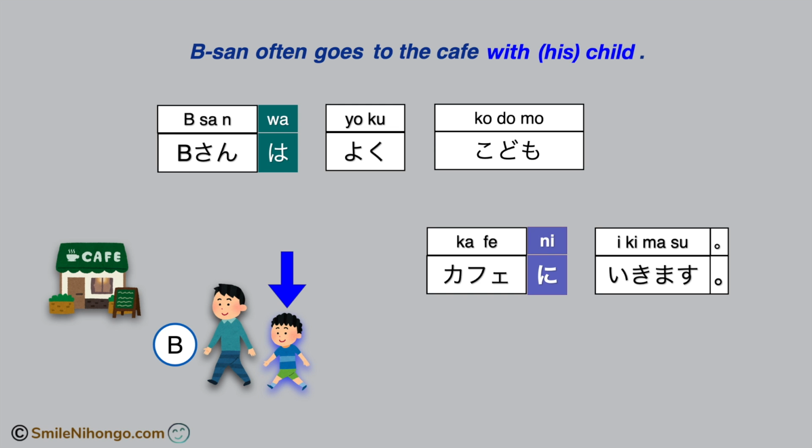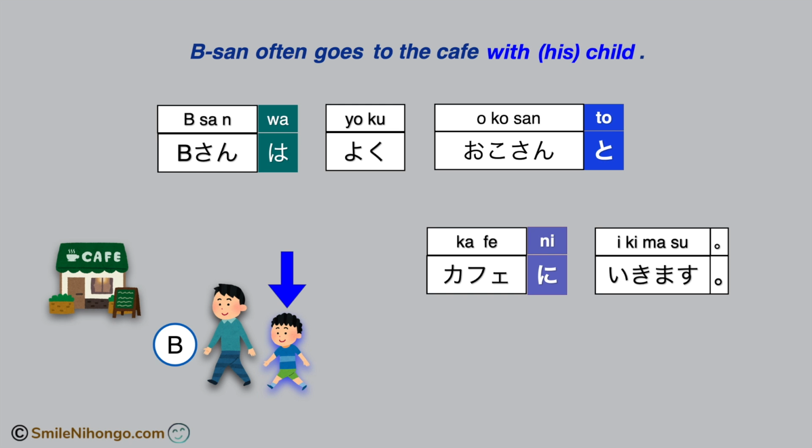So here I have to say 子供と to say with his child. The entire sentence in Japanese is B さんはよく子供とカフェに行きます。